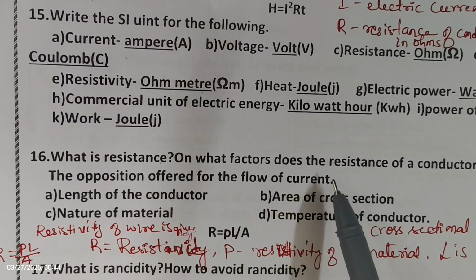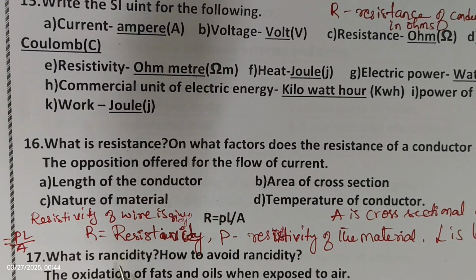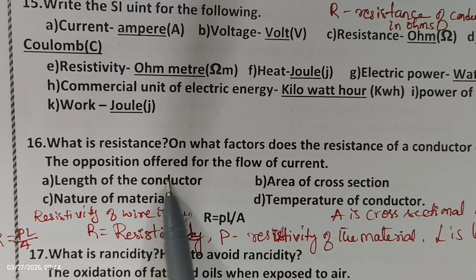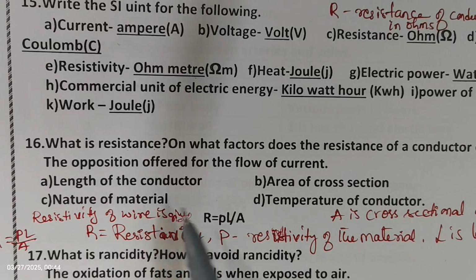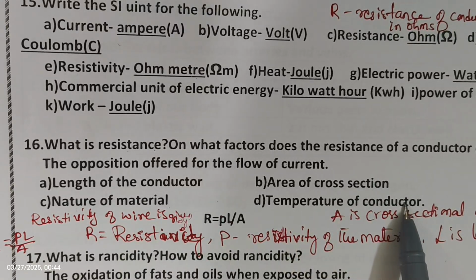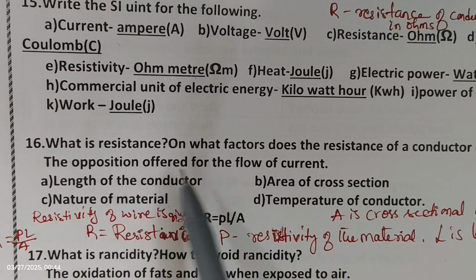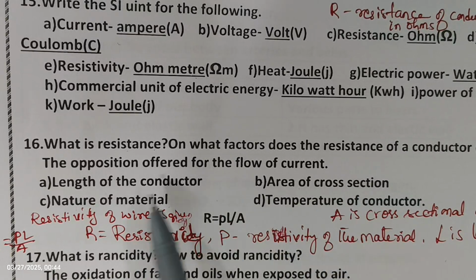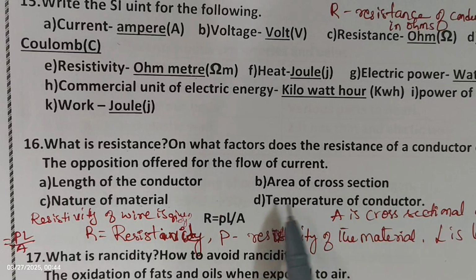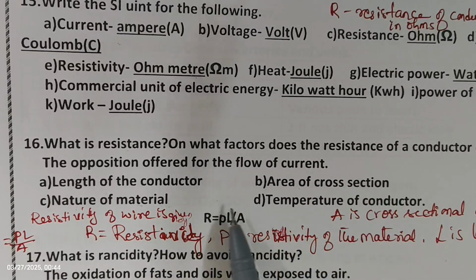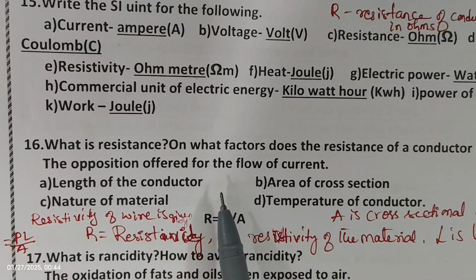On what factors does the resistance of the conductor depend? Means the length of the conductor, the area of cross section, nature of material, then temperature of conductor. So these are the factors on which the resistance of a conductor depends.